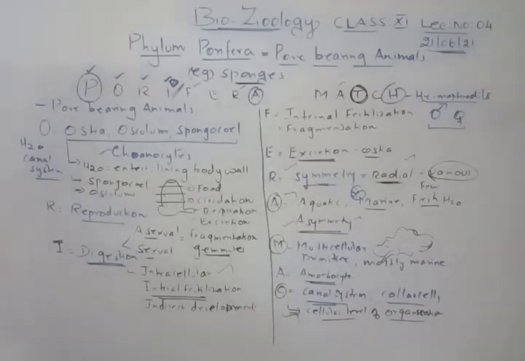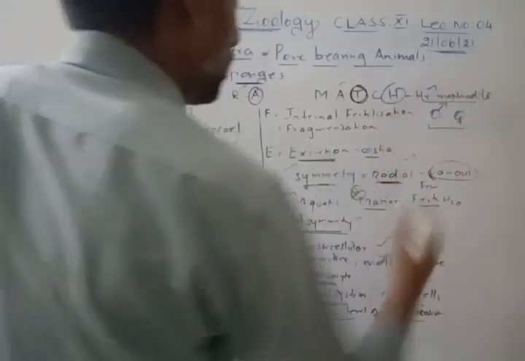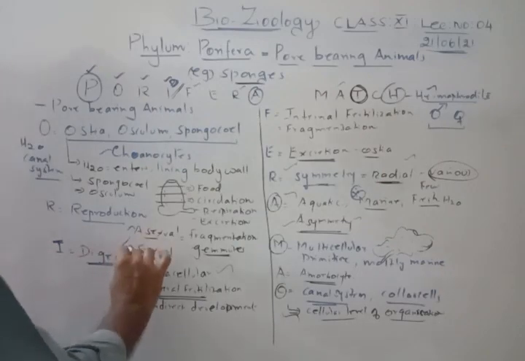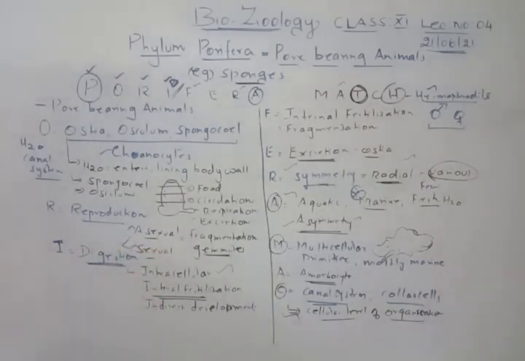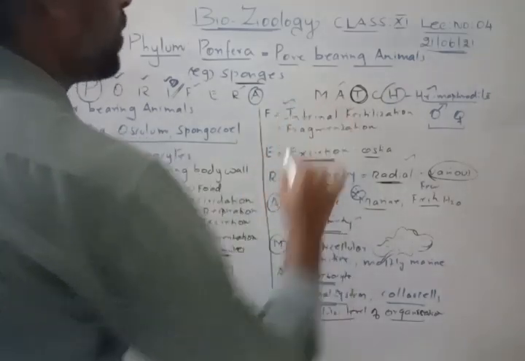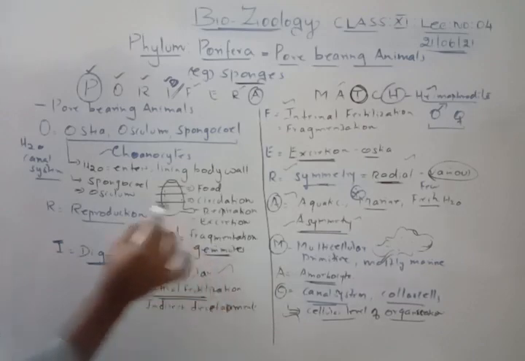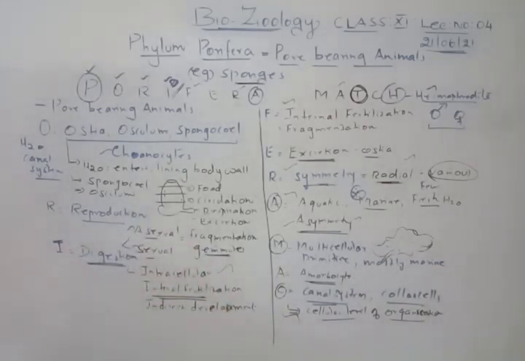Right. Sex is hermaphrodite. Then reproduction, we have asexual reproduction also, as well as sexual reproduction. Right. So what is the fertilization? Internal fertilization. So reproduction is either by fragmentation or by gemmule formation.